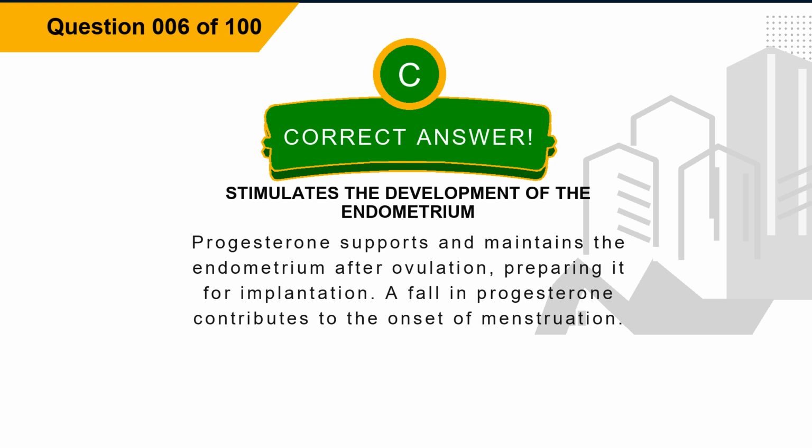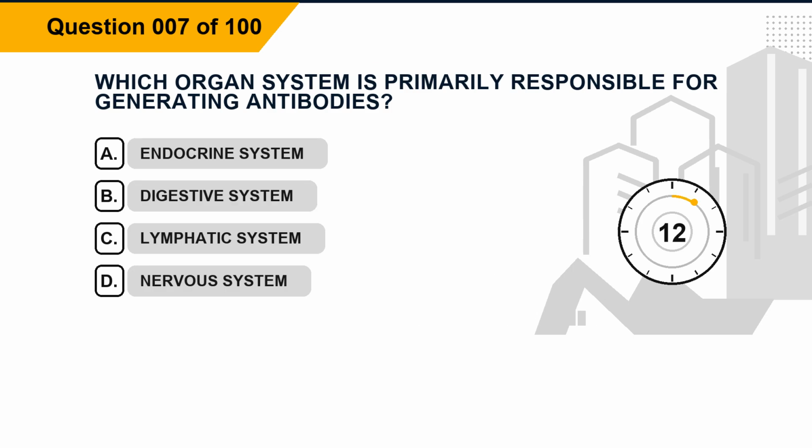Explanation. Progesterone supports and maintains the endometrium after ovulation, preparing it for implantation. A fall in progesterone contributes to the onset of menstruation. Question 7. Which organ system is primarily responsible for generating antibodies? Option A, endocrine system. Option B, digestive system. Option C, lymphatic system. Option D, nervous system.